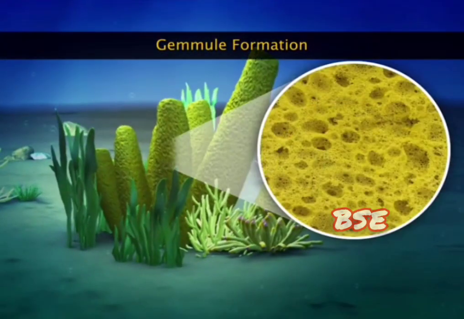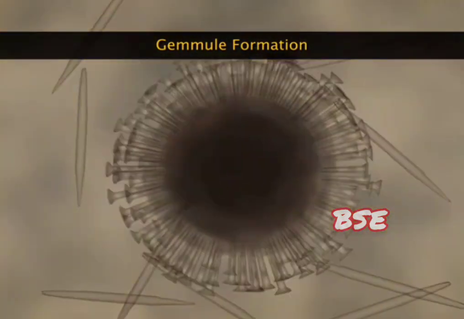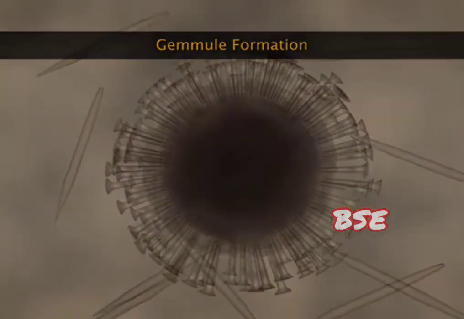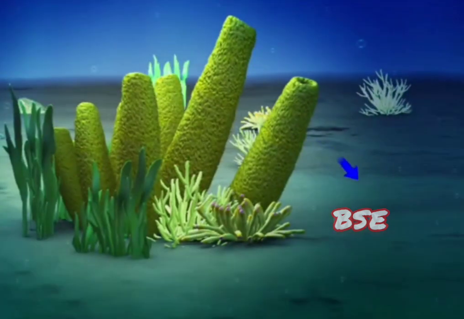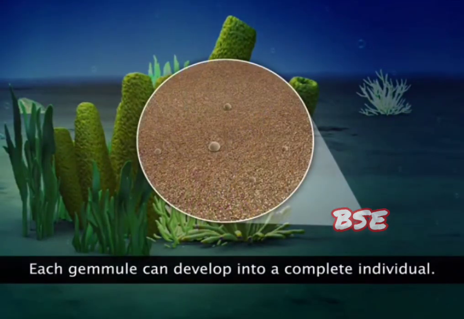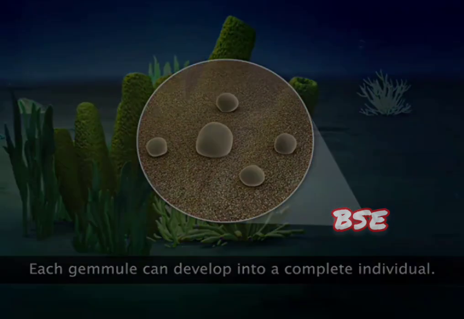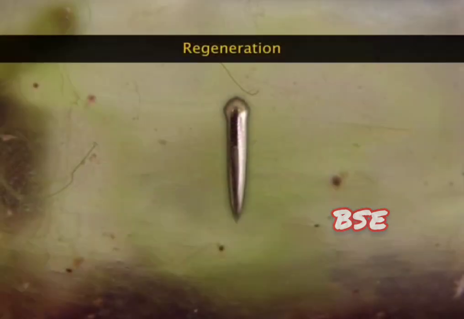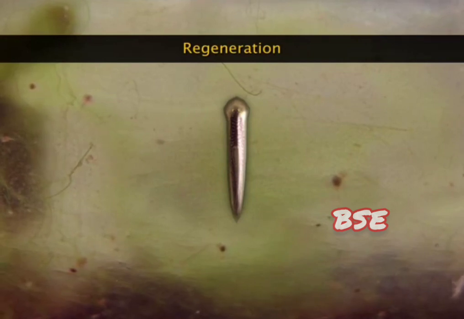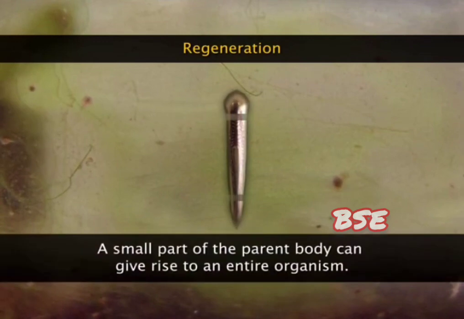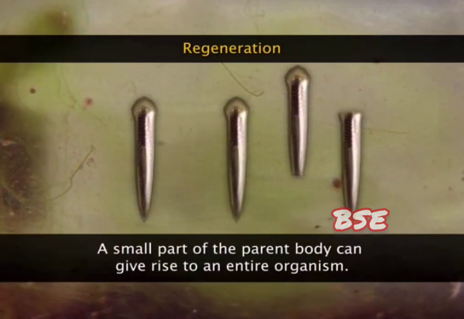Gemmule Formation. Sponges exhibit gemmule formation. It is a type of asexual reproduction in which the parent releases a specialized mass of cells called a gemmule. Each gemmule can develop into a complete individual. It is also called internal budding. Regeneration. Planarians exhibit regeneration. Here, if a small part of the parent body is detached, it can give rise to a complete individual.